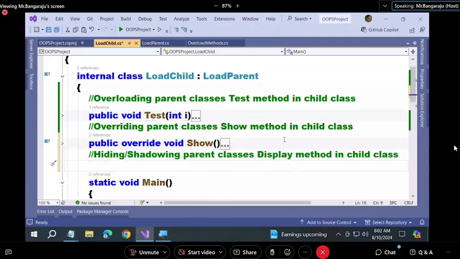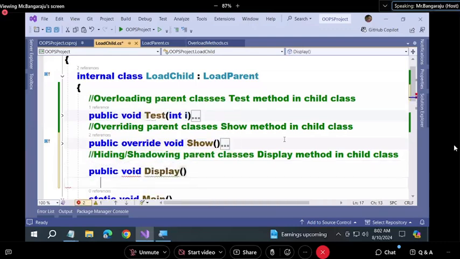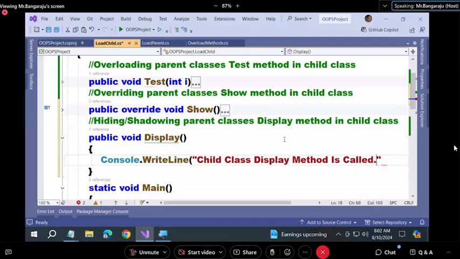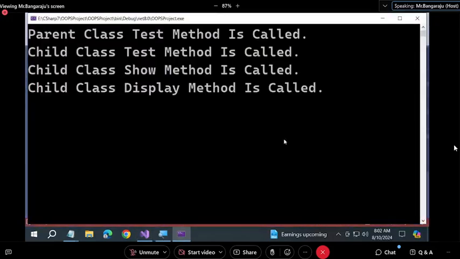Got it or not? So now I'm writing public void display. Using new is optional. I said you right. Now I'm writing here Console.WriteLine child class display method is called. Now also look at the fourth output again. Now also changing, man. Both are changing only. Overriding is also changing. Hiding is also changing. What is the difference? First one with permission, second one without permission.